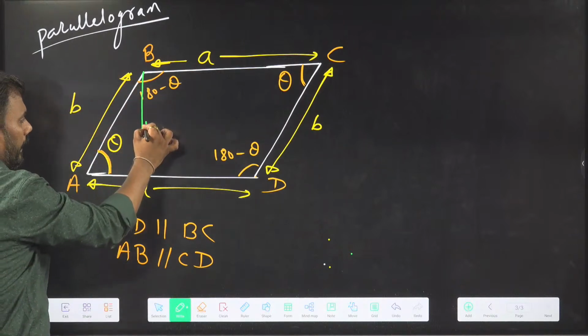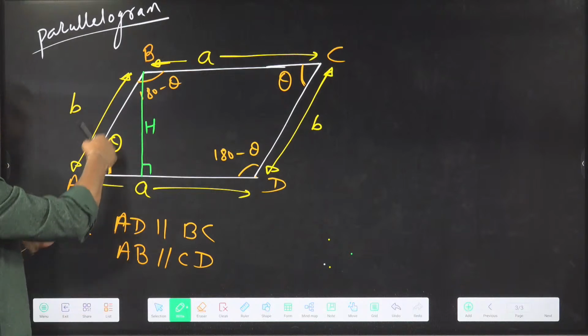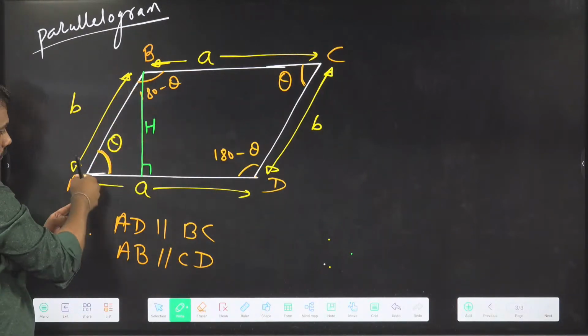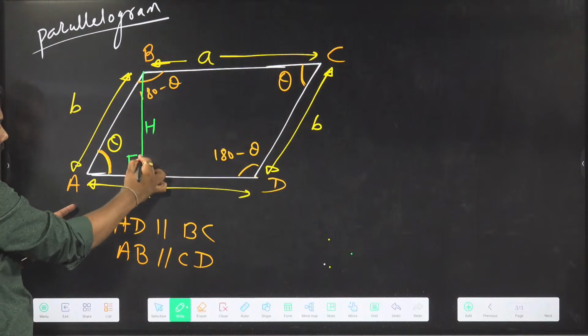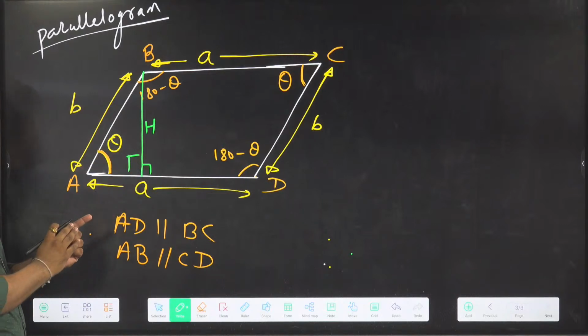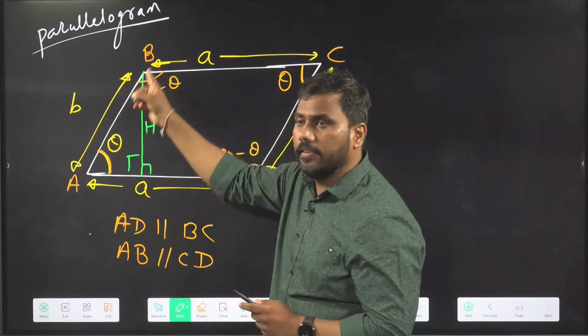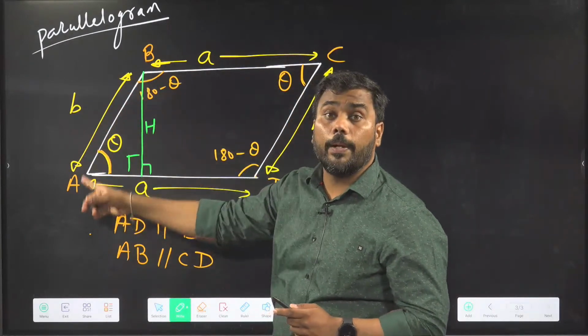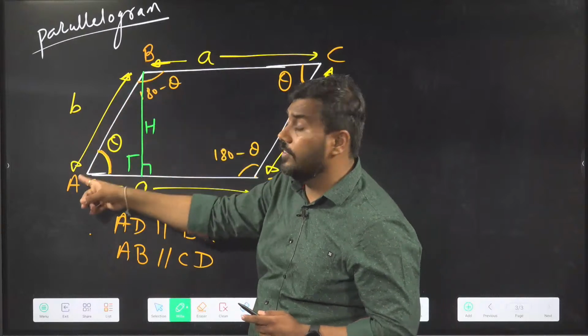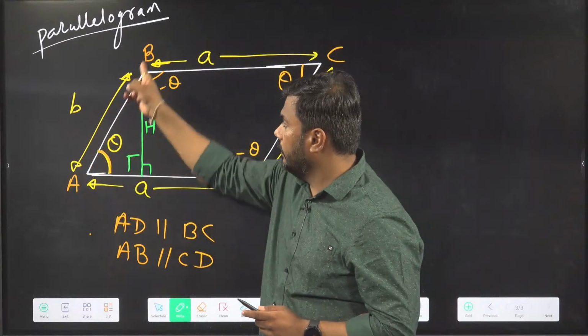How can I find this height, H? See that this is a right angle triangle. This angle is 90 degrees. In front of 90, the side is called the hypotenuse.